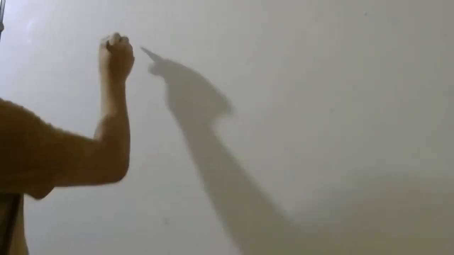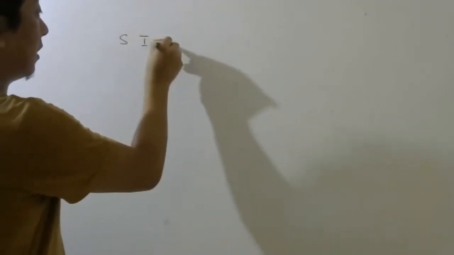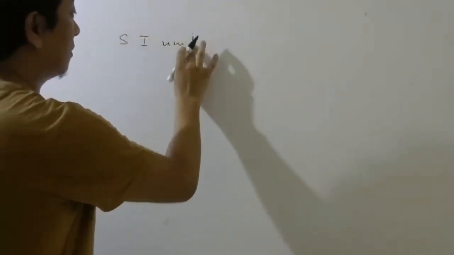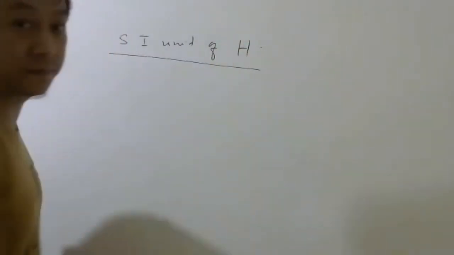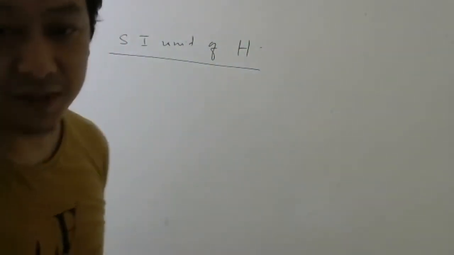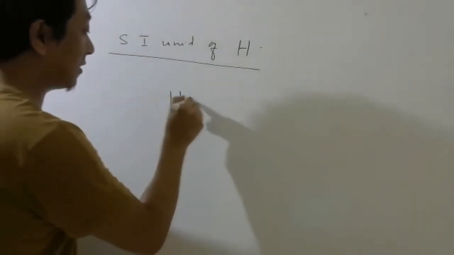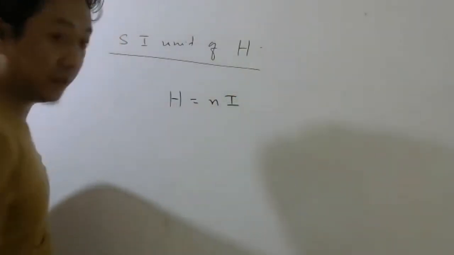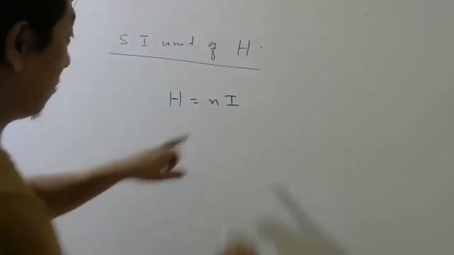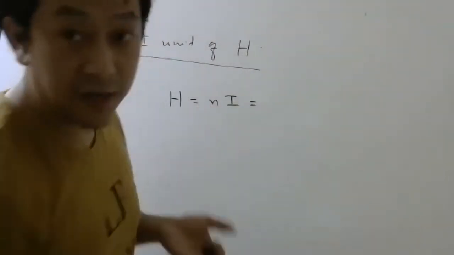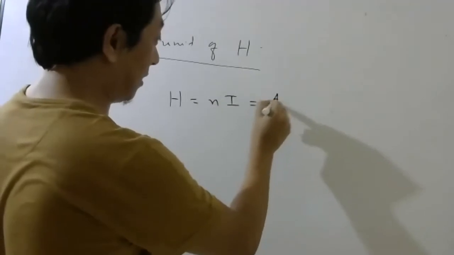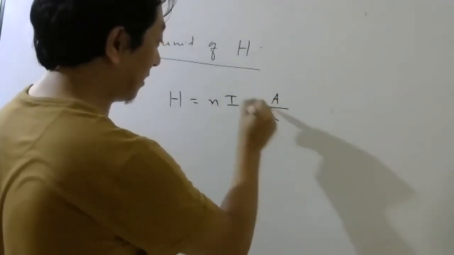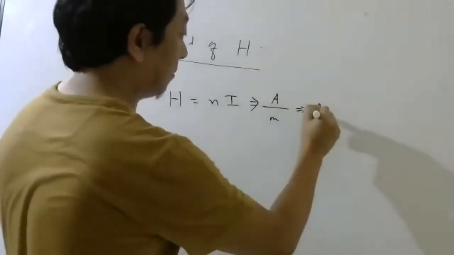That will also be asked for 1 mark. SI unit of magnetic intensity. Ampere per meter. Same answer you will get. Why? Because it is nI. Right? nI. And what is n? Number of turns per unit length. So this is current, so it will be ampere per length. Length will be meter. So it will be ampere per meter.